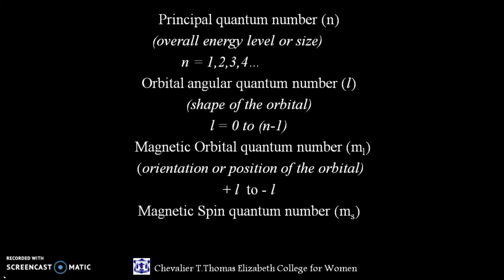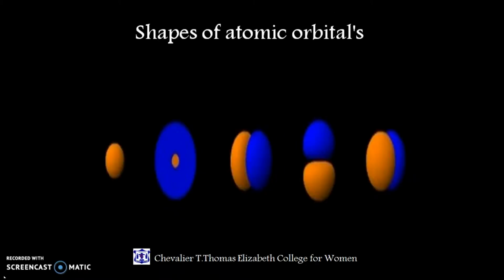The last number is the magnetic spin quantum number, represented by m sub s. This describes the direction of electron spinning in a magnetic field, either clockwise or anti-clockwise. The allowed values are plus half or minus half. So all these numbers were derived from the Schrödinger equations, and you can see the shapes of 1s, 2s, 2px, 2py, 2pz atomic orbitals.